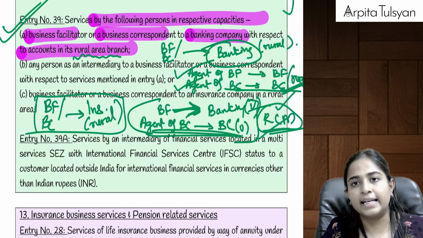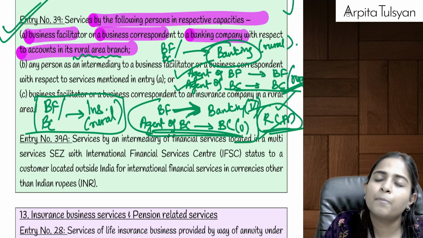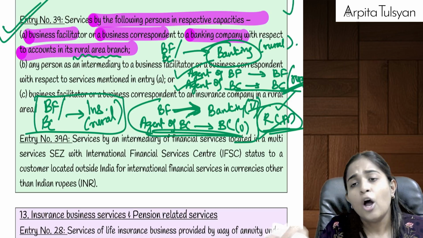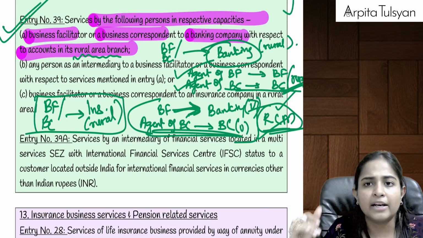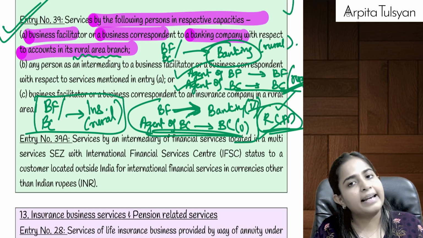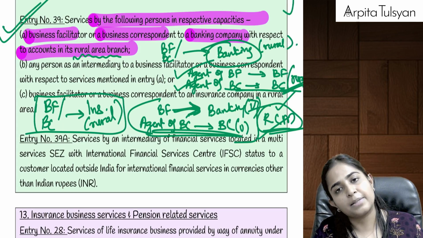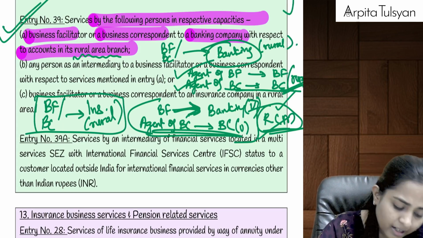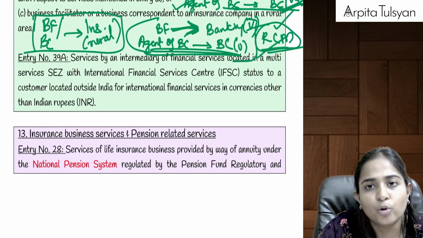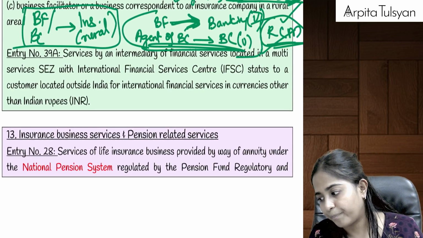So basically BF, BC providing services to the bank, BF, BC providing services to the insurance company, or agents providing services to BF or BC, again for rural, only these will be exempted. Rest will be taxable. Out of the rest which are becoming taxable, some will be taxable under RCM, some will be taxable under FCM. Yes, if you do the question bank, you will get the questions on that, which we have done in the class also.